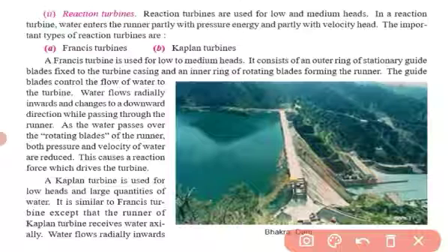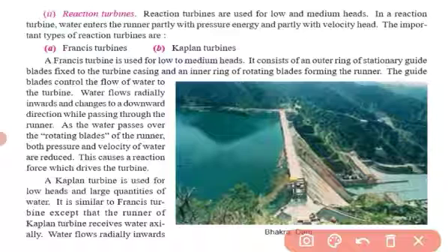Water flows radially inwards, which is very important, and changes to a downward direction while passing through the runner. As the water passes over the rotating blades of the runner, both pressure and velocity of the water are reduced. This causes a reaction force which drives the turbine.